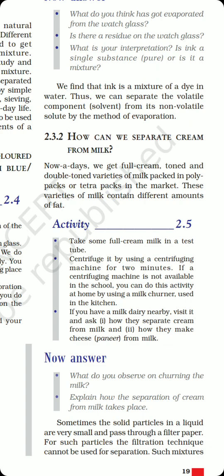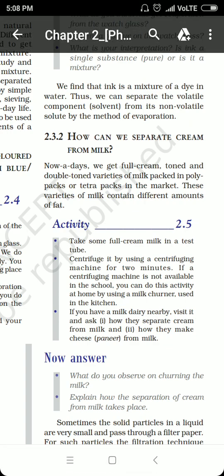But let me tell you, the centrifugation is not a household activity now. The centrifugation process is now being utilized in big industries like Amul's for separating cream from the milk. And the application of this process of centrifugation has so much importance in the industries that because of this process only you are getting your cream, toned milk, double toned milk, and butter and other dairy products to your homes.